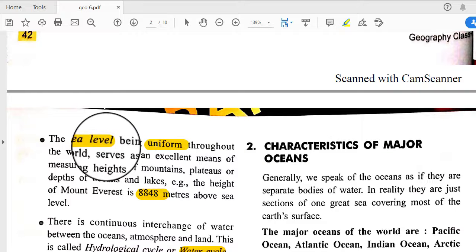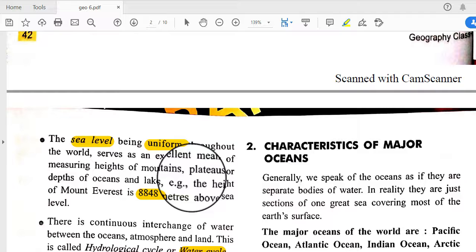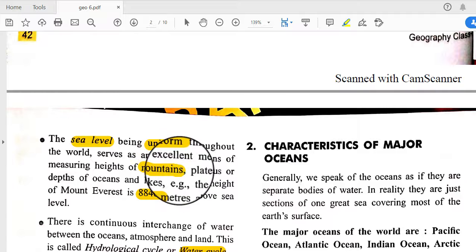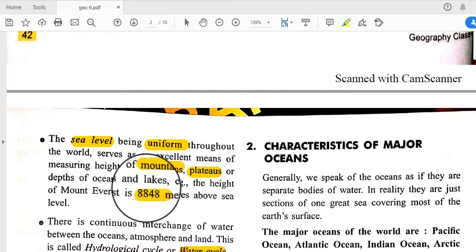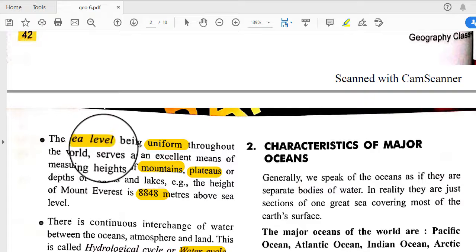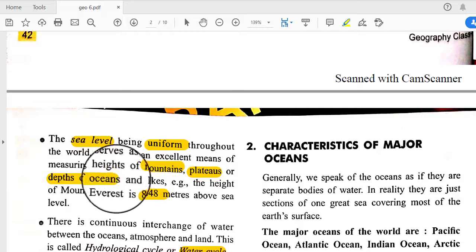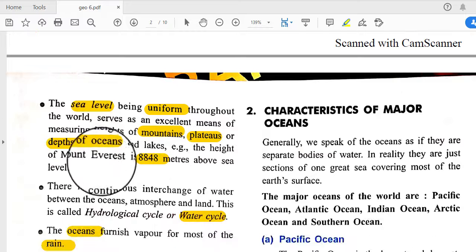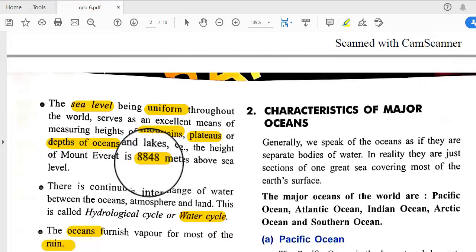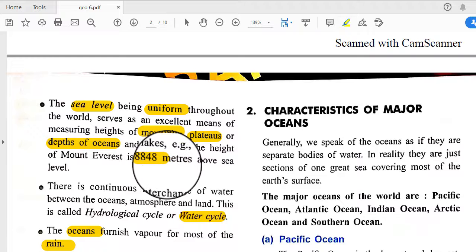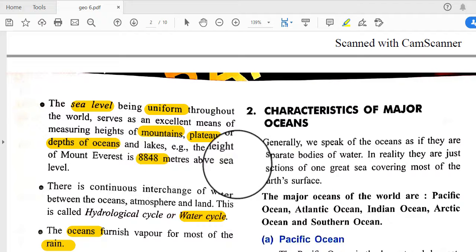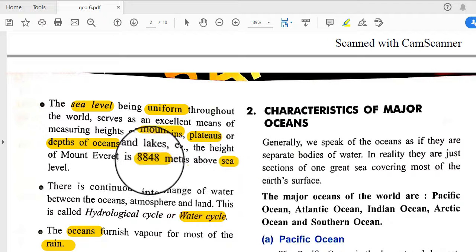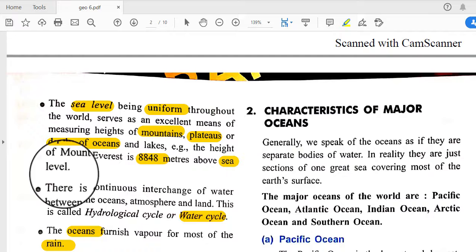With the help of sea level we can measure any kind of height, for a mountain, for a plateau, or the depth of the oceans. Like that, Mount Everest's height is 8,848 meters, measured as the height above sea level.